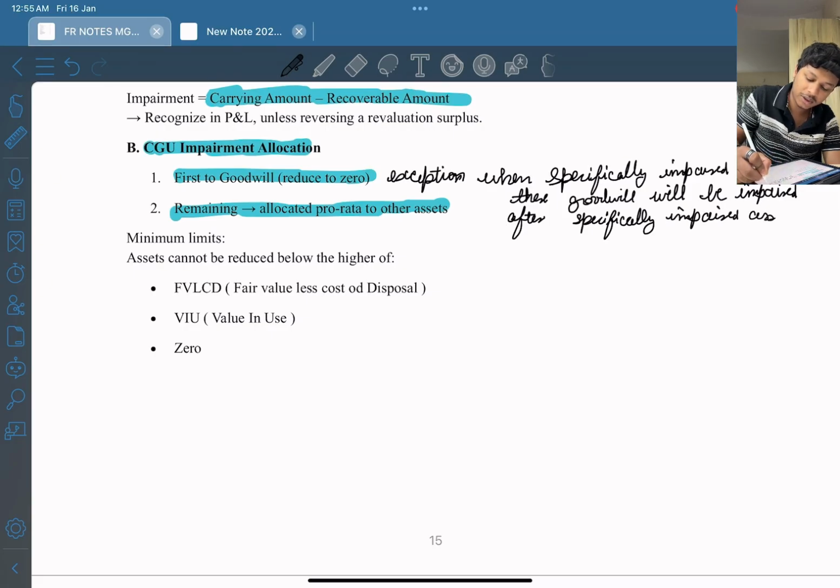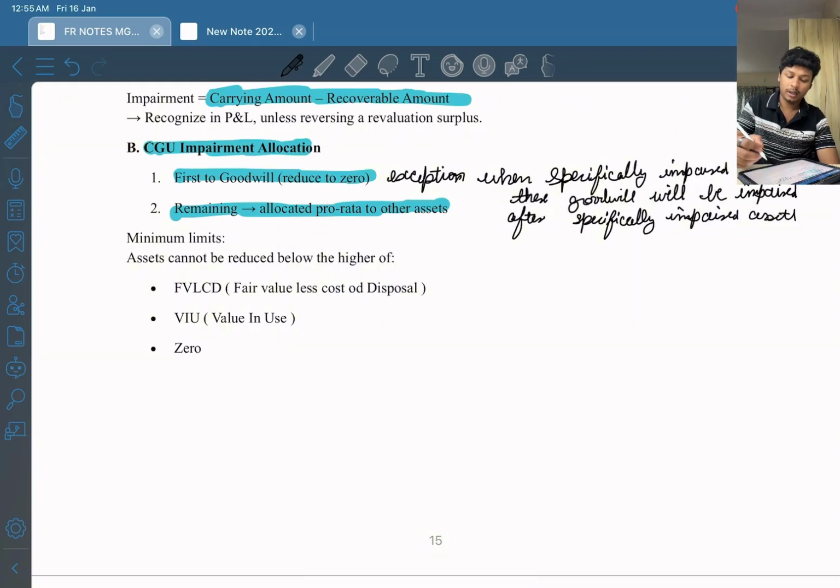Okay. If the question has specifically mentioned that there is a specifically impaired asset, then you will first allocate to the specifically impaired asset, then you will allocate to goodwill. Okay. I hope this is clear.